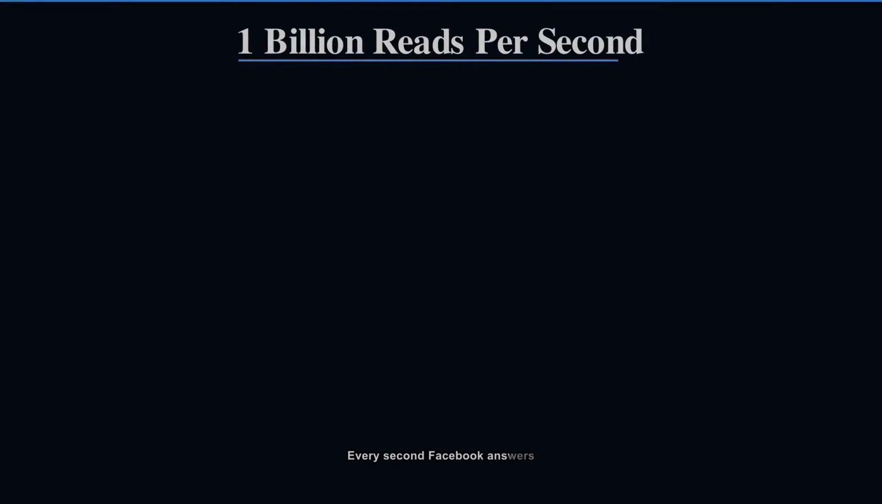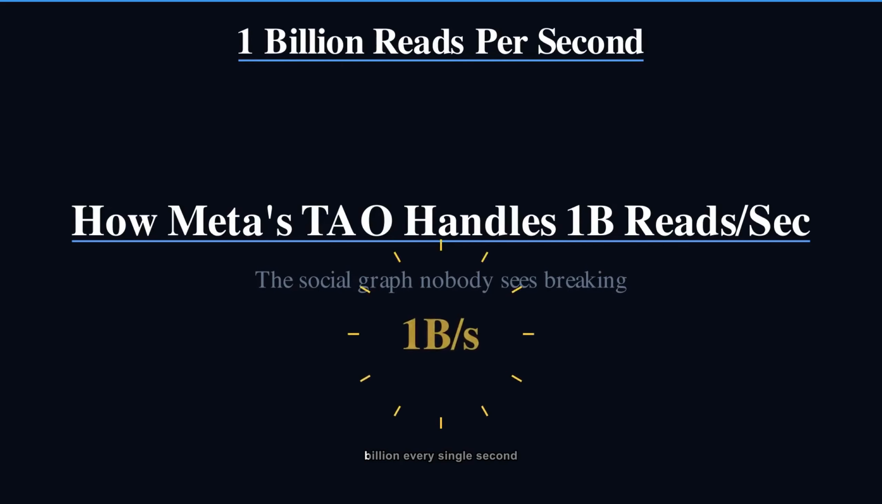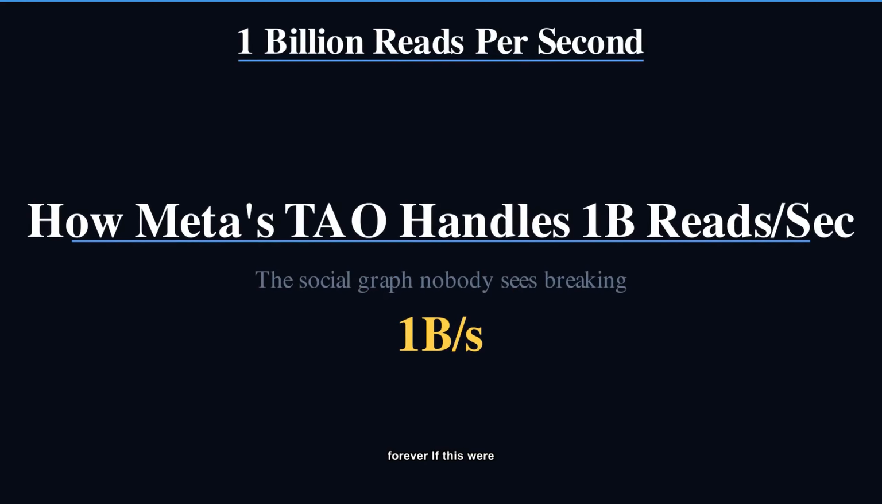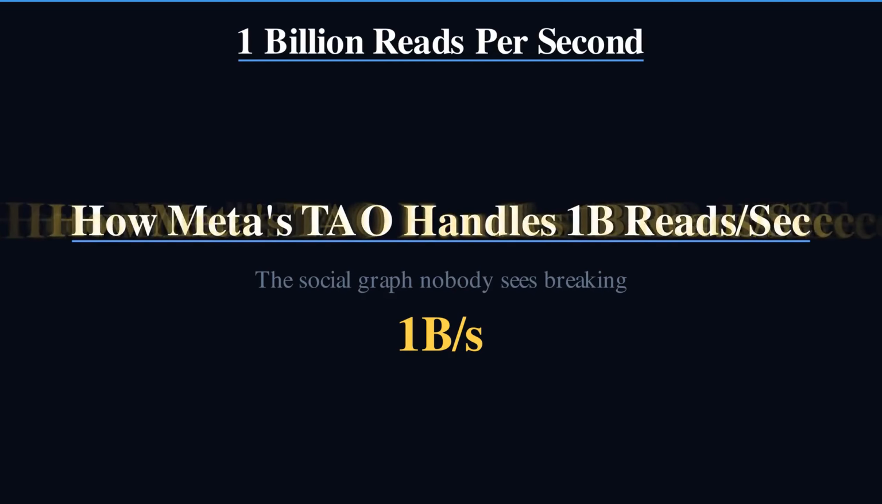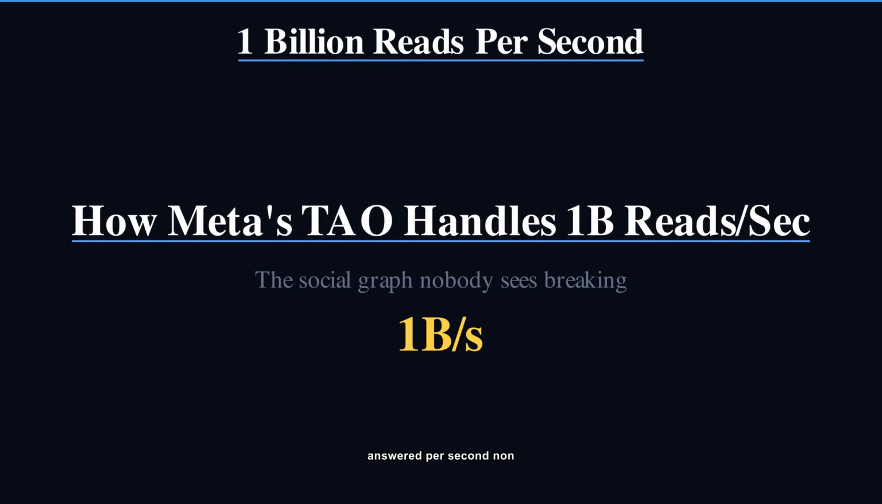Every second, Facebook answers 1 billion questions about who's friends with whom. Not a typo. 1 billion, every single second, forever. If this were a real postal system, every person on Earth would need 130 letters answered per second, non-stop. Here's how Meta built a machine fast enough to make that boring.